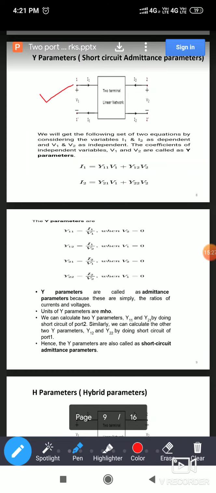Same network, common figure we are going to use here. So here I1, V1, then I2, V2 will be the variables. Port 1, 1 dash, 2, 2 dash. मग इथे independent variables कुठले आहेत? Which are the independent variables? Here V1 and V2 are the independent variables, whereas I1, I2 will be the dependent variables. एक कुठला तरी लक्षात ठेवा. Either you keep independent variables or dependent variables in your mind. It is a better way to keep the dependent variable in mind.